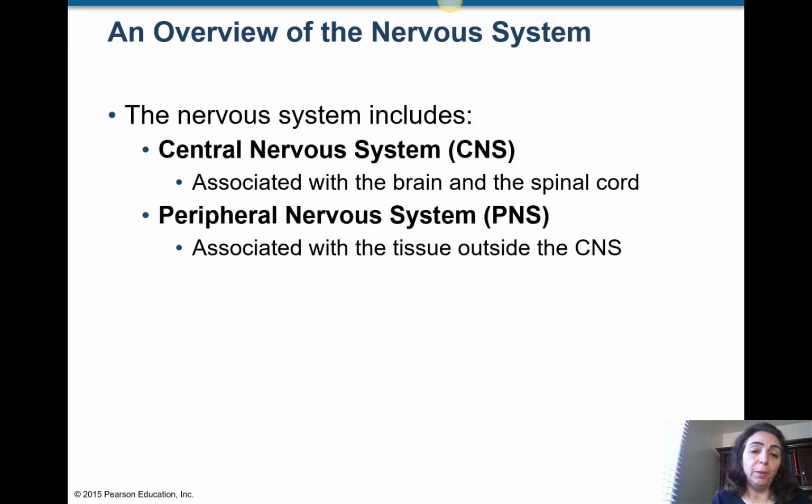Now, talking about the nervous system, we have two main parts: the central nervous system and the peripheral nervous system. The central nervous system, or CNS, is associated with the brain and the spinal cord. So these are the two parts of the central nervous system, brain and spinal cord. Then we have the peripheral nervous system, PNS. Peripheral means on the periphery, surrounding, not in the center, right? So that PNS part is associated with the tissue outside of the CNS.